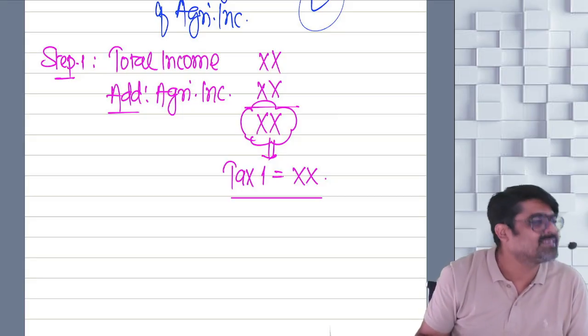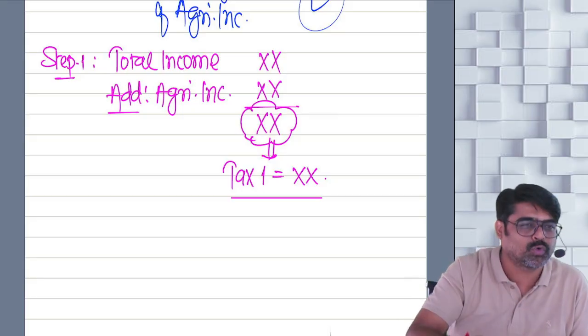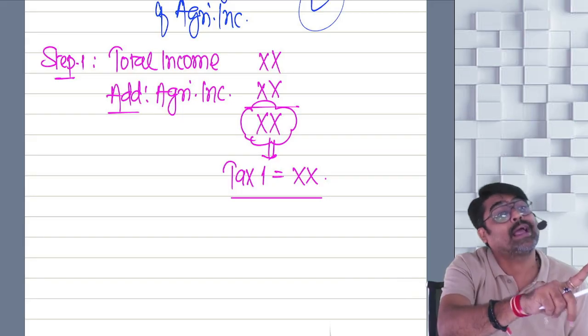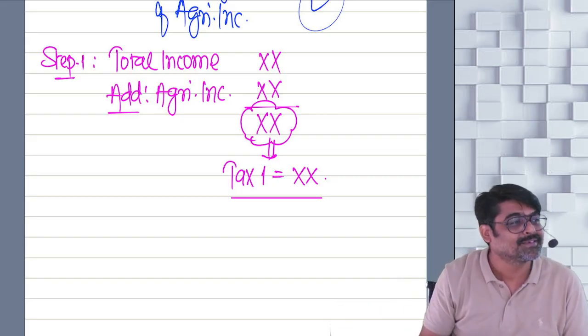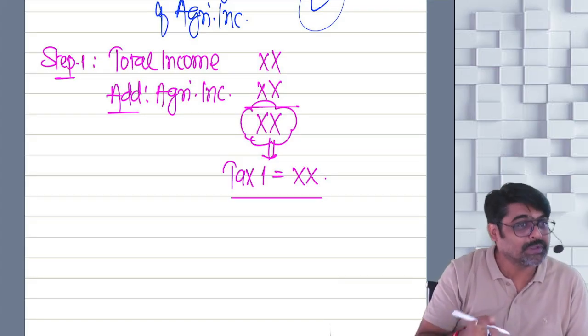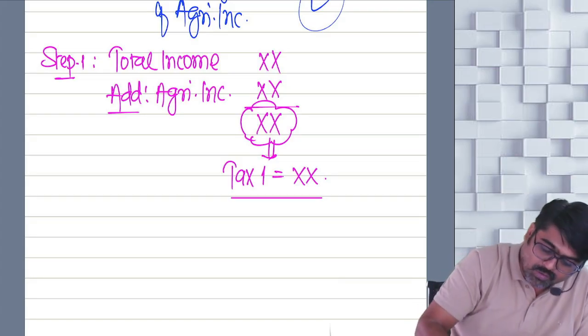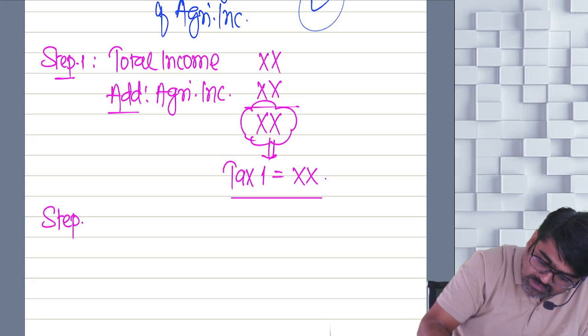Yes, that is why we have step number 2. We are going to calculate the tax on agriculture income, and that we are going to reduce. So step number 2, what are you going to do? Calculate the tax on agriculture income.